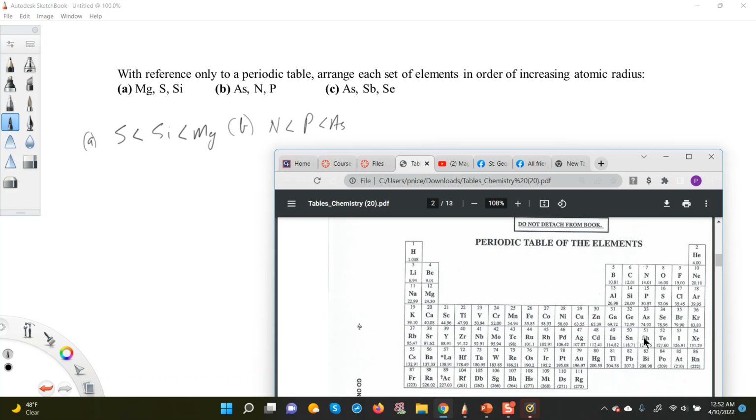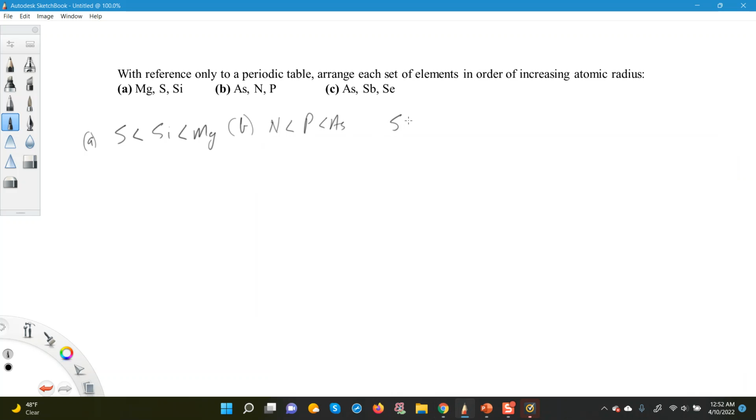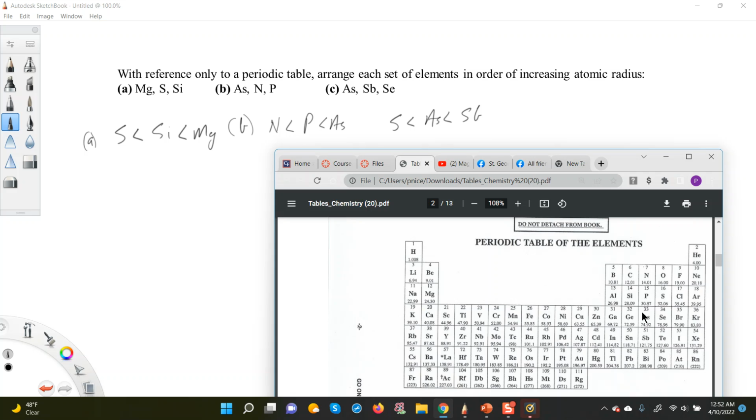So I would say that in the case of C, the one that would be the smallest would be selenium, right? So selenium would be the smallest, followed by arsenic, because arsenic is to the left of selenium, all right? And then because antimony is below arsenic, atomic size increases as you go down, so therefore antimony would be the largest. So in the case of C, the answer would be that selenium is the smallest, followed by arsenic, followed by antimony.